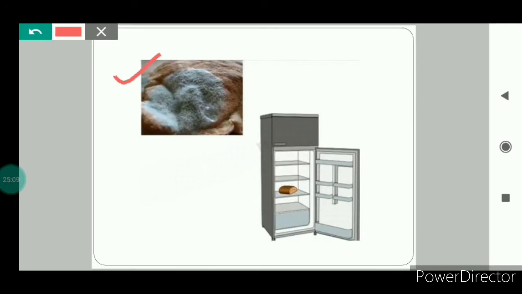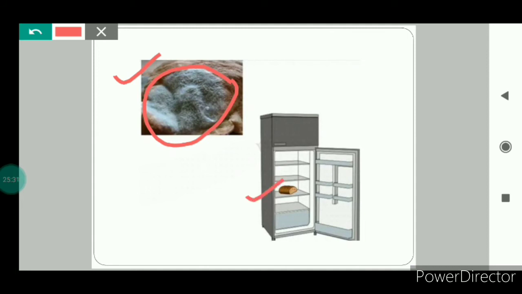Here you can see that this bread has got spoiled by the fungi. If you take any piece of bread and leave it outside the refrigerator, if you do not refrigerate it, it will get spoiled by the fungi. After 6 to 7 days you will see such a structure on this bread. This is fungi.